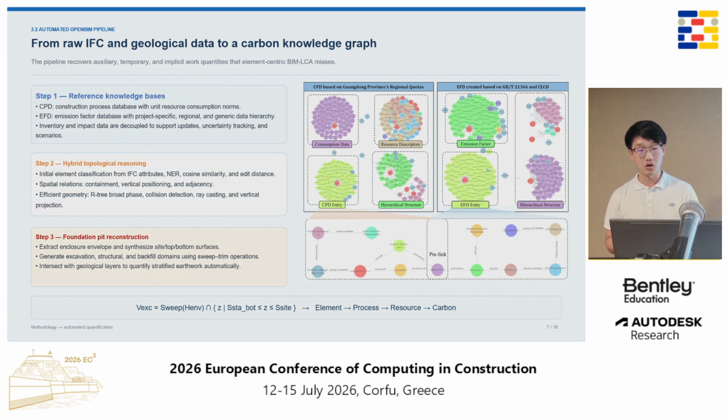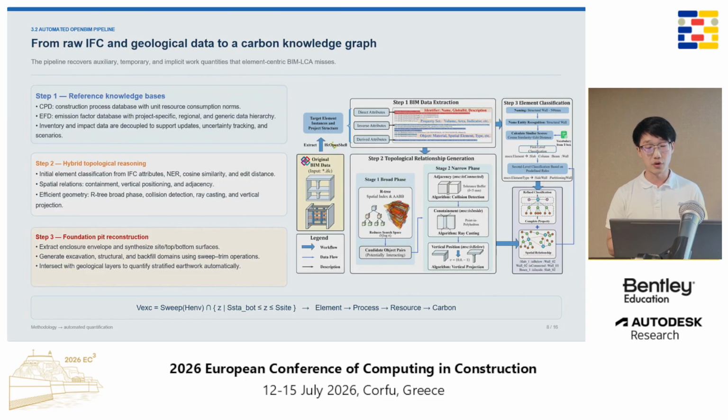Next, I will introduce the automated OpenBIM pipeline. The pipeline takes raw IFC models and geological data as input and transforms them into a carbon knowledge graph, as we mentioned before. There are three major steps. First, we build a reference knowledge basis. The construction process database, or CPD, stores unit resource consumption for construction methods. The emission factor database, namely EFD, stores carbon factors from project-specific, regional, and generic sources.